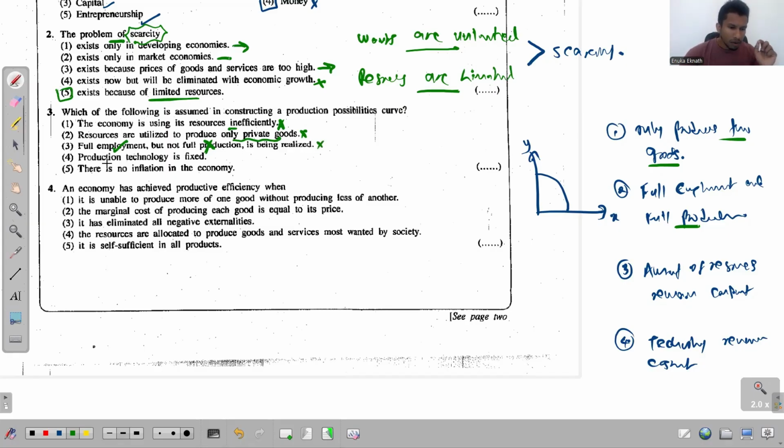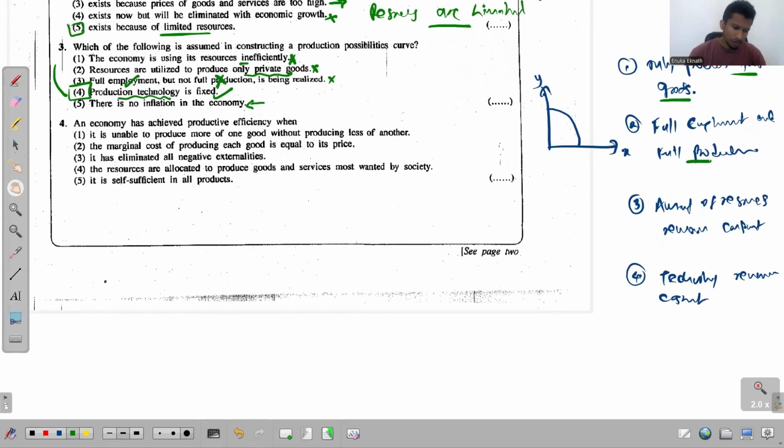The fourth one, production technology is fixed. Technology remains constant, so that's the idea. This is the assumption that we make when constructing the PPC. So that's the answer. The fifth one says there's no inflation in the economy. No, that is not a relevant assumption that we make when constructing the PPC.